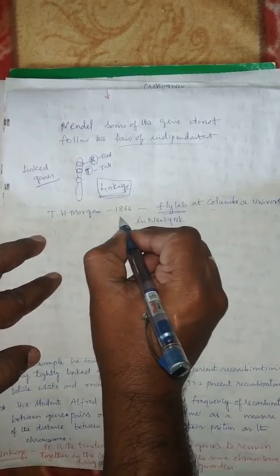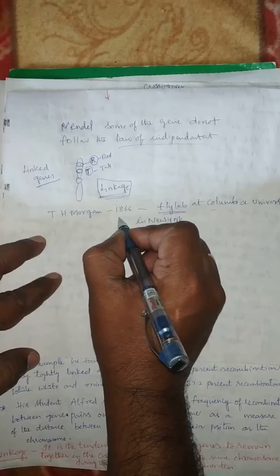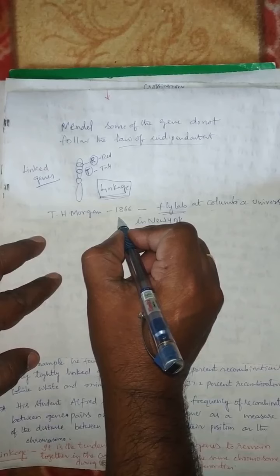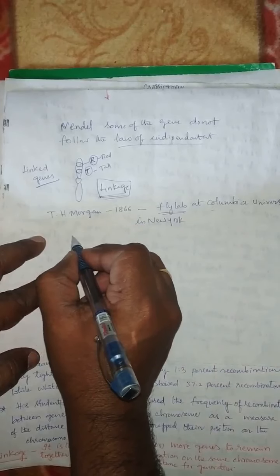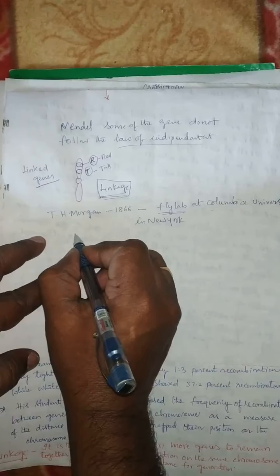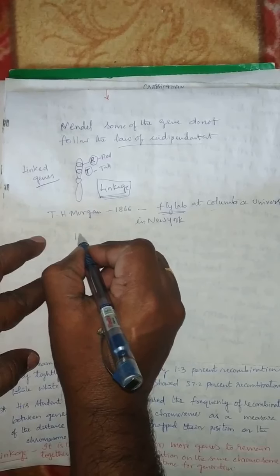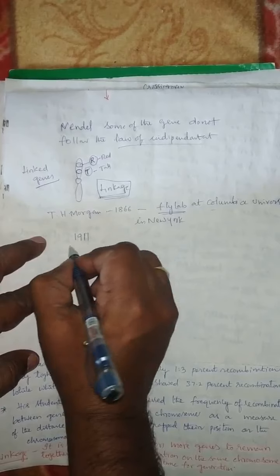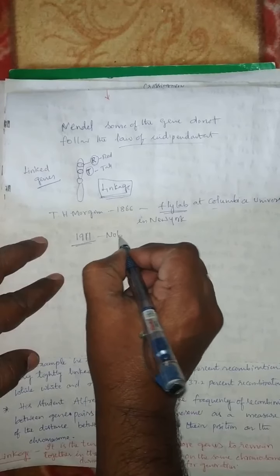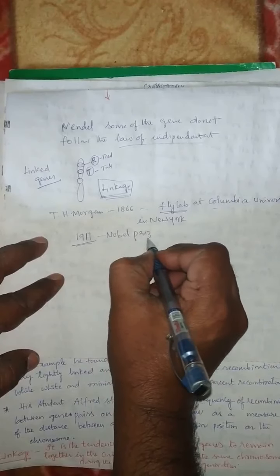For his work he got the Nobel Prize in 1933. Then what did he do?